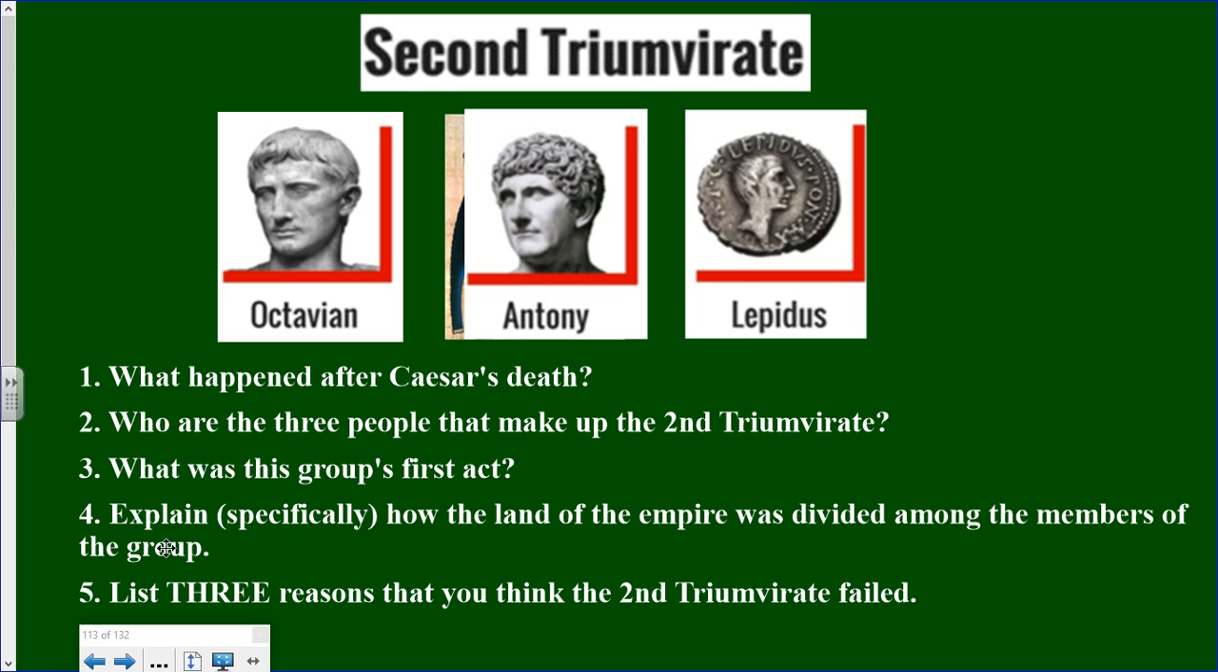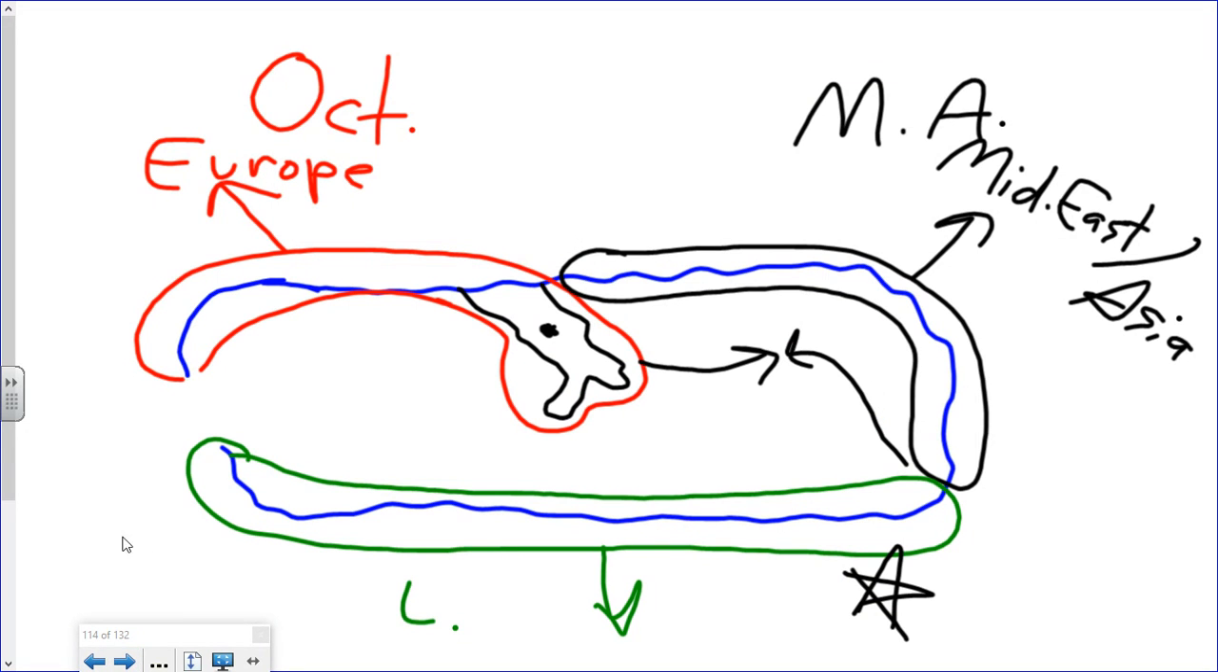Number 4, explain specifically how the land of the empire was divided among the members of the group. That's where this map comes into play. And definitely you all need to add just a brief, easy version of this map somewhere in the notebook because it lays out exactly who had what at the time. So you have the 3 members represented. You have Octavian, you have Mark Antony, and you have Lepidus down here.